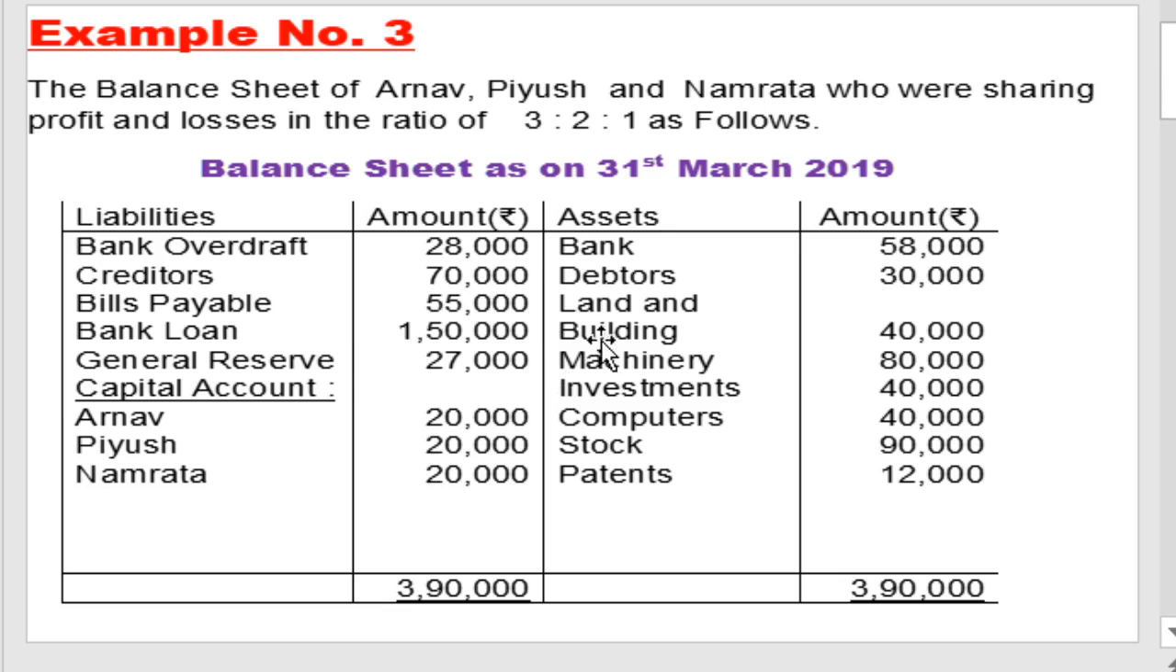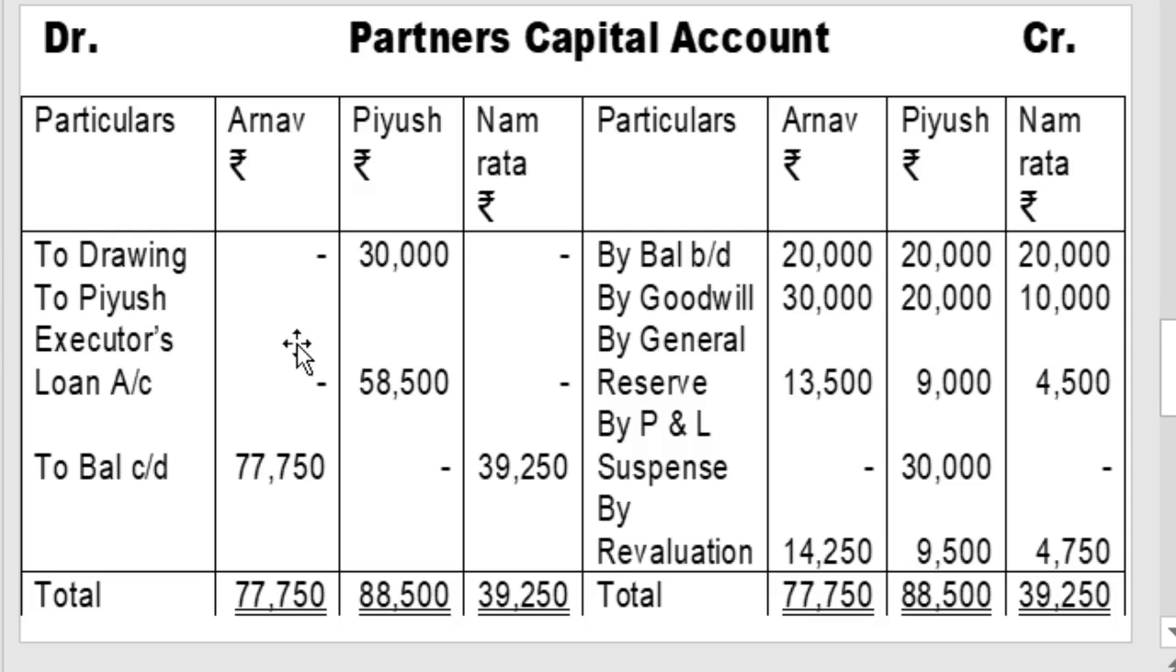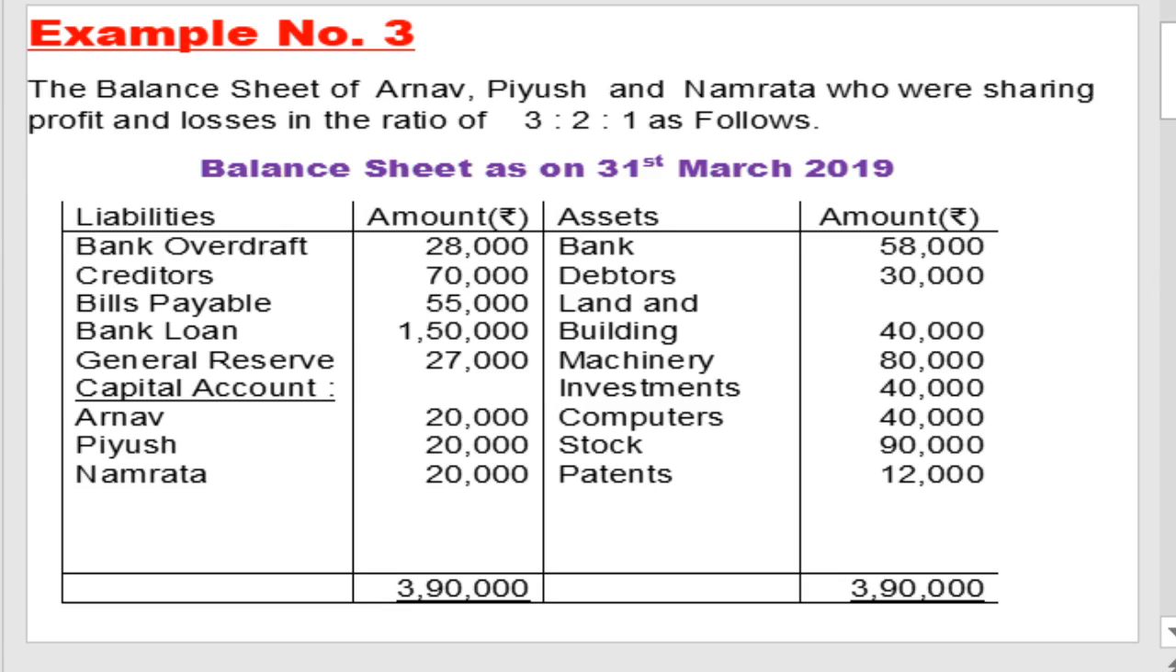So start. First ledger balances: revaluation account having no balance, so no balance written in T form. Capital accounts having balance: Arnav, Piyush and Namrata, same balances, 20,000, 20,000 and 20,000. Capital account having credit balance, so record on credit side, by balance brought down, 20,000, 20,000 and 20,000. Tick the amounts in the old balance sheet, all capital account balances. Then tick the amount, then untick items cleared after adjustment.